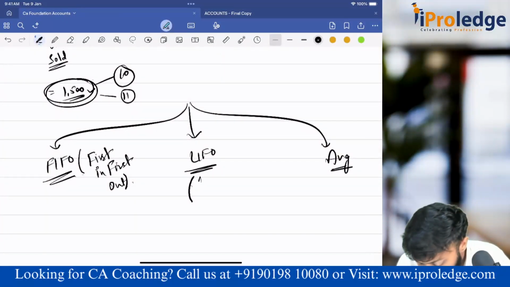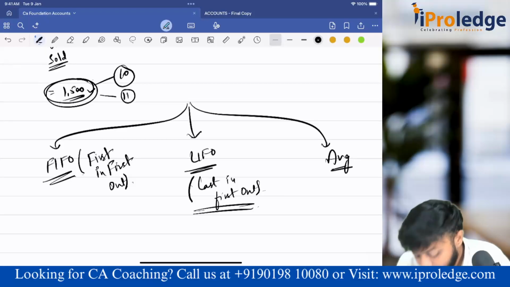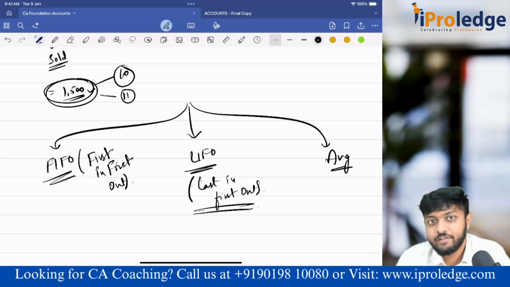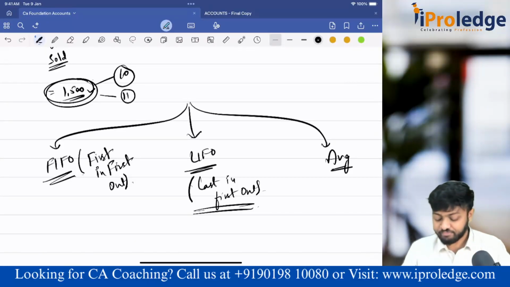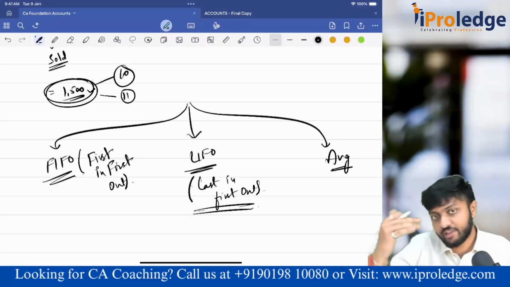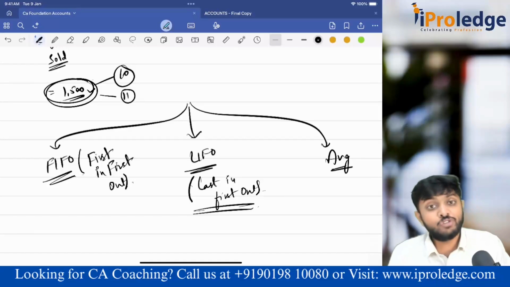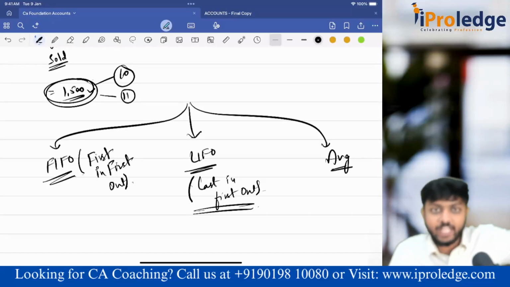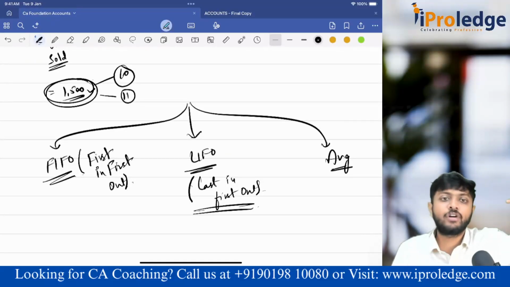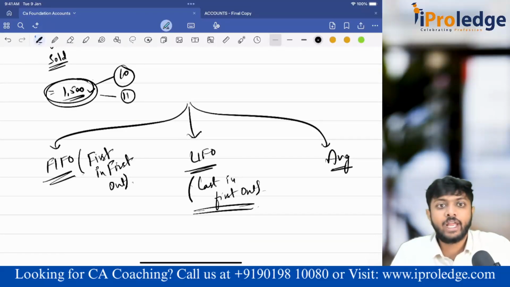Then we have LIFO. LIFO is last in, first out. So what is happening here? In LIFO, the goods which have come last will go first. That is the assumption. That means the latest purchase will be sold and the goods which were bought first will stay in the inventory. The opposite of FIFO. The last goods which came in are going first whenever they are sold.